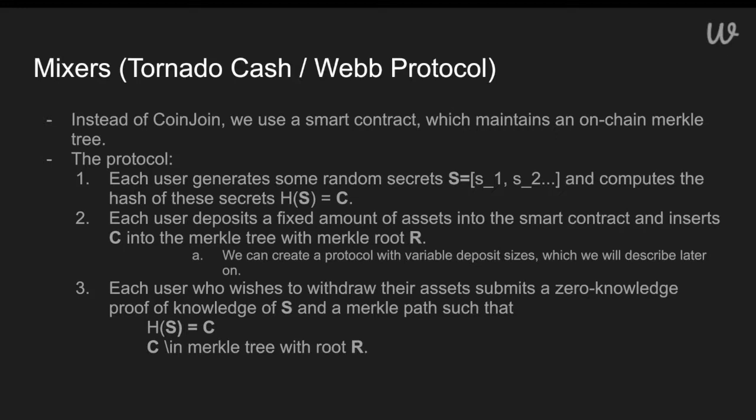These are usually elements on the prime field for which the zero knowledge system is built on top of. And we're also going to compute the hash of these secrets. We're going to call the secrets S and the commitment C. Once the user has a commitment, they can deposit the assets into the smart contract and insert C as a parameter to this function, in effect inserting C into a Merkle tree with Merkle root R after insertion.